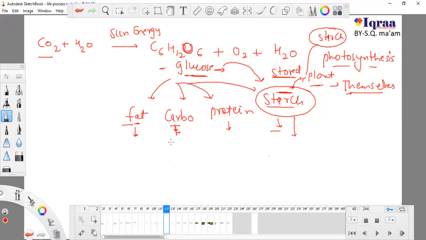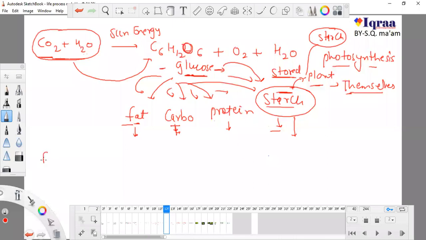Now, the plant takes carbon dioxide and water. They are very, very simple types of molecules. And it is converting these simple molecules to this complex molecule, because glucose is a complex molecule if we compare it with carbon dioxide and water. But we are taking more complex forms. We are taking glucose and other products which are made up of glucose after some chemical reactions or other difficult pathways. Plant converts glucose to fat, carbohydrate, protein, and starch. So the plant is taking these two simple things as raw material.